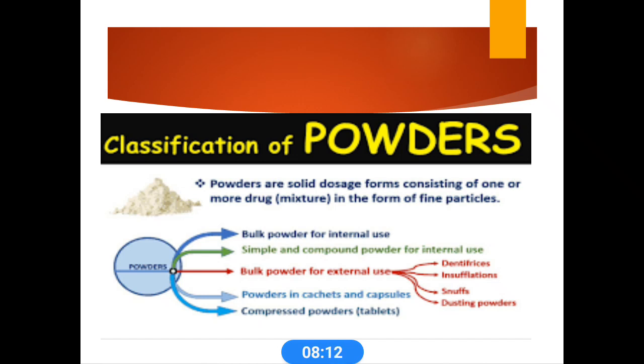Powders come in different categories, like bulk powders and simple and compound powders. Some bulk powders are used externally, like dentifrices, insufflations and dusting powders. The tablet and capsule categories are also derived from powders.